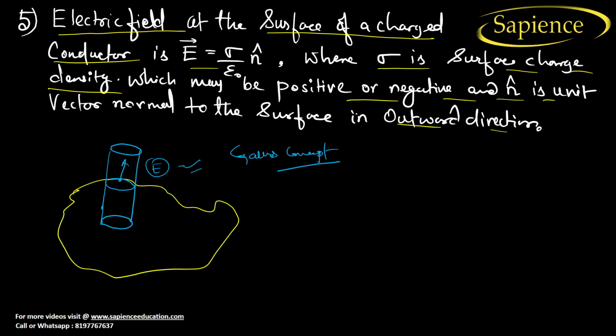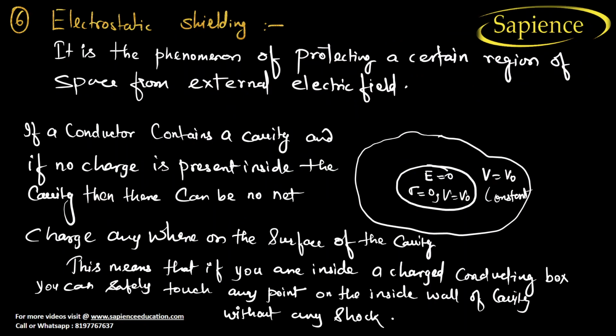If you use the Gauss concept, you will find the electric field at the surface is equal to sigma by epsilon naught, and the direction will be n cap, that is the area vector, right? Now let us discuss the sixth point.